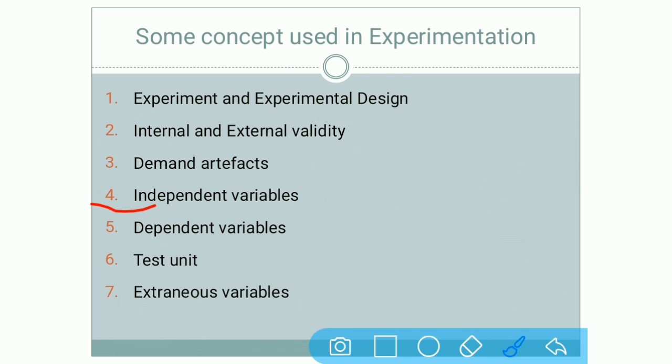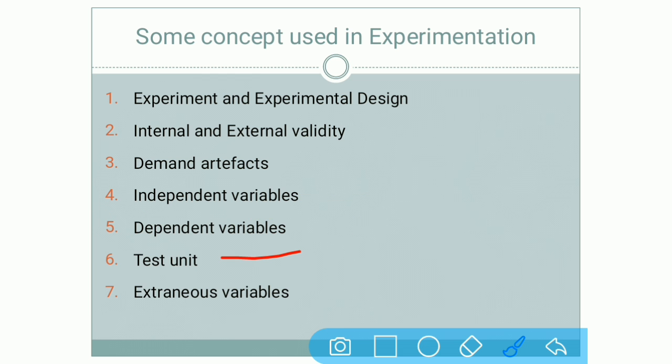Independent variable is clear to you people, only just highlighting it. Independent variables are variables that are manipulated and whatever changes are done in them are going to affect the dependent variable. What is a dependent variable? Which is fully dependent on the independent variable. Whatever changes you do over here, its effects are realized over here. This we have learned in our chapter number 1. So not going into the detail.